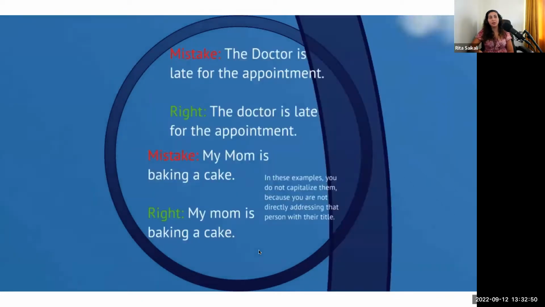Hopefully that makes sense. So, the doctor is late for the appointment. That's not capitalized because you're not talking to that doctor, you're just using the title. But if you're using the title to address someone, to talk to that doctor, then you capitalize. But in this case, the doctor is late for the appointment, so it's just doctor with a lowercase letter. My mom is baking a cake. Mom is not capitalized because I'm not talking to Mom. If I'm saying, Mom, are you making a cake? Then the M would be capitalized.